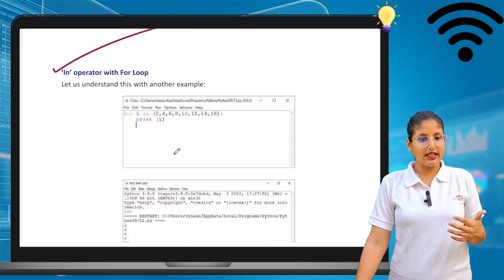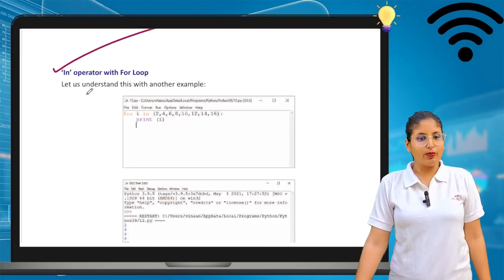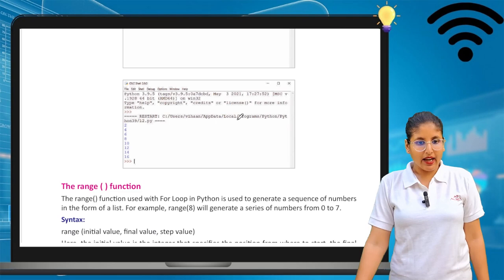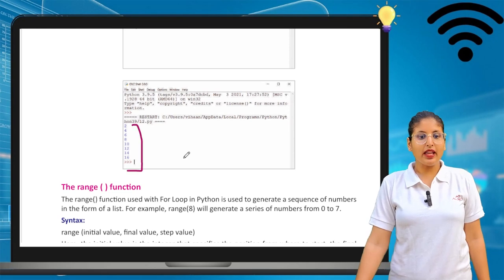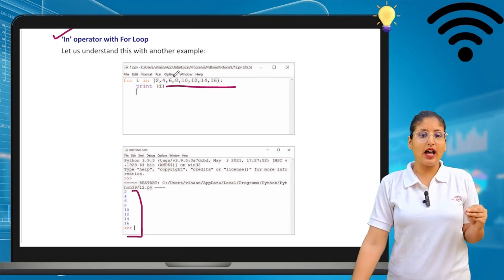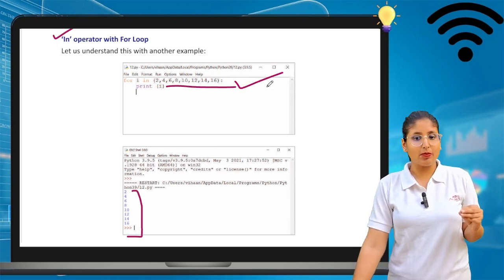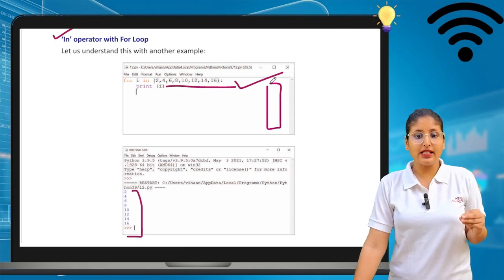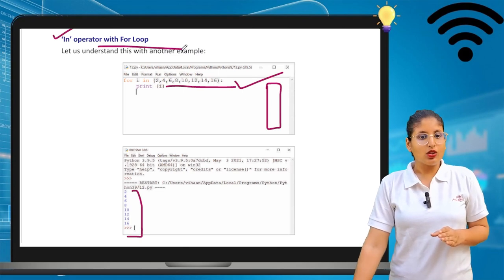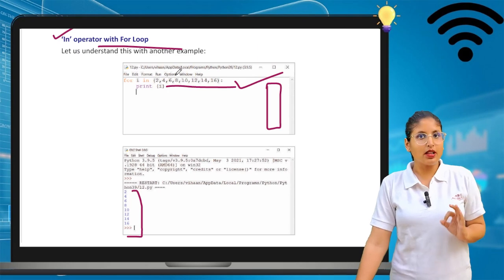Let us understand some new examples of the in operator for loops, with another example. These are some even numbers. If I apply it in looping, they are in a proper sequence, because looping is used to give the numbers in a proper sequence. All these numbers are even numbers, so they can be arranged in a proper order, from decreasing to increasing order. This is how we can use the in operator in Python programming.